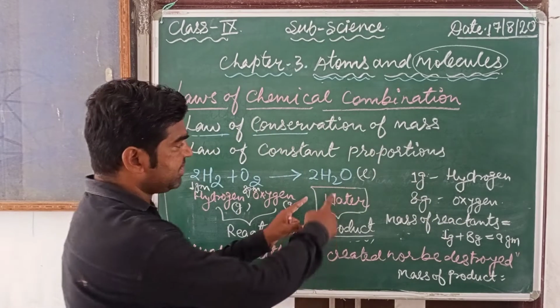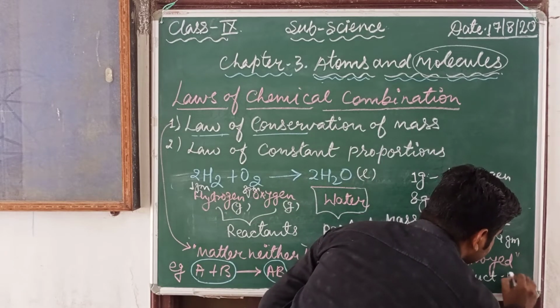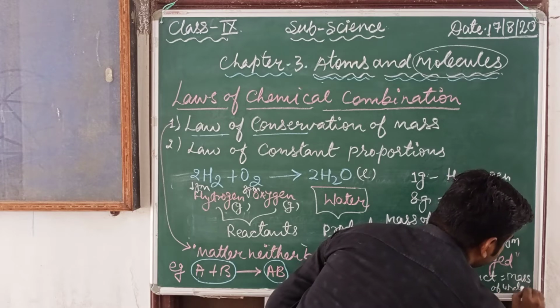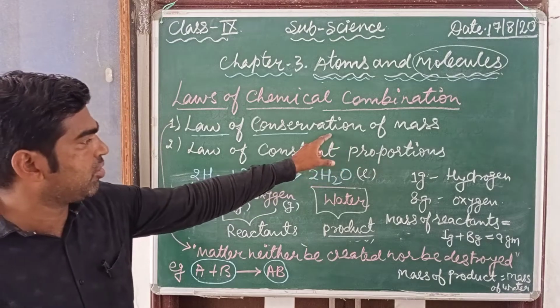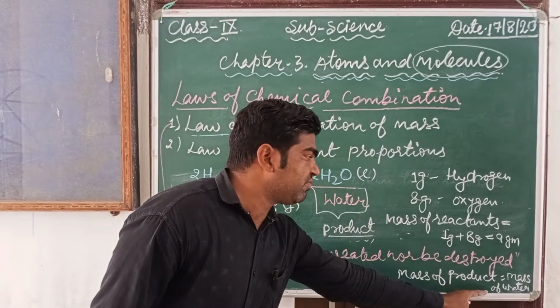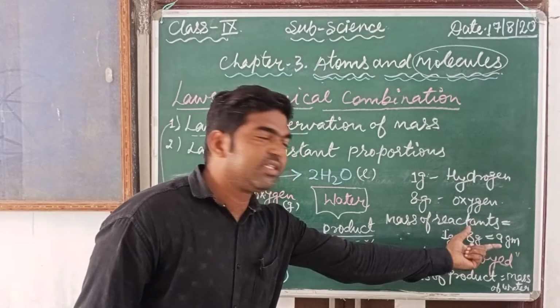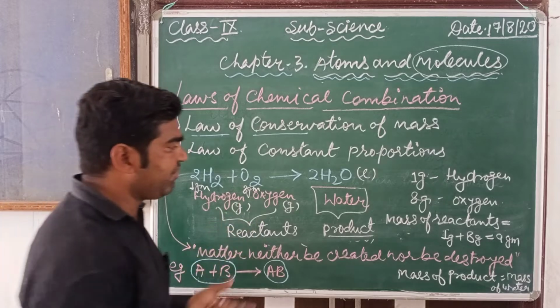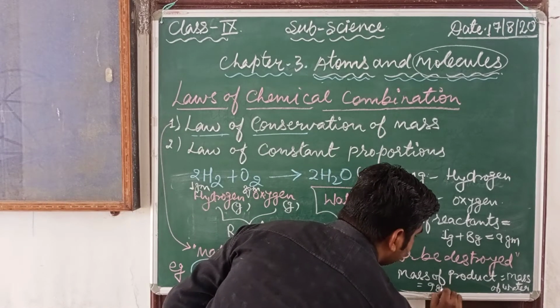And the mass of product is the mass of water. According to this law, how much mass do we obtain after the reaction? By adding the mass of hydrogen and the mass of oxygen, it is also 9 gram.